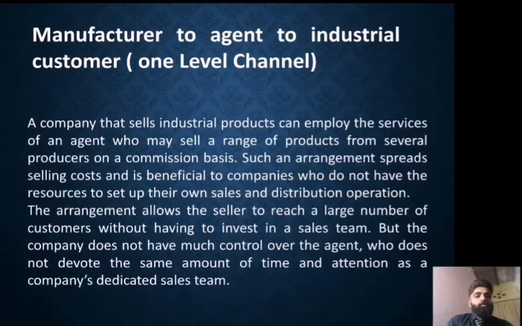The arrangement allows the seller to reach a large number of customers without having to invest in a sales team. But the company does not have much control over the agent, who does not devote the same amount of time and attention as a company's dedicated sales team.